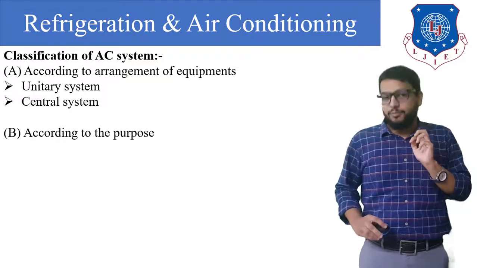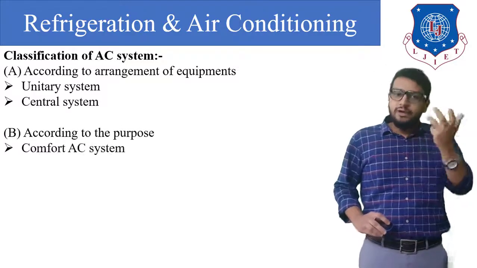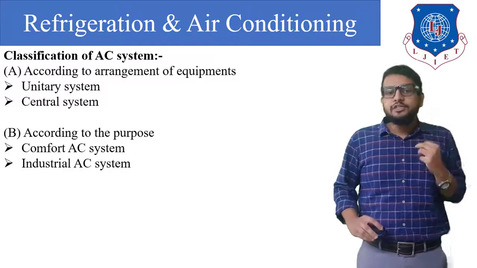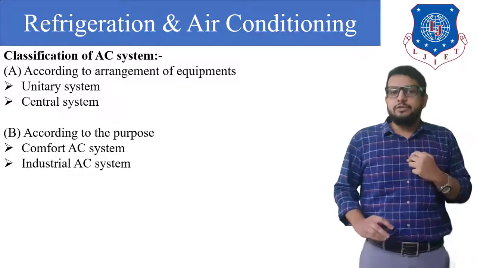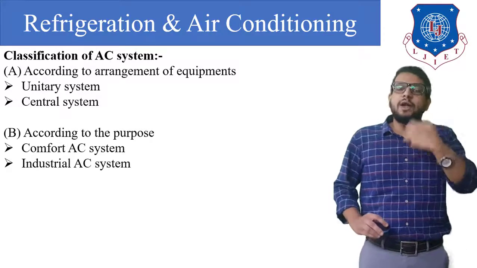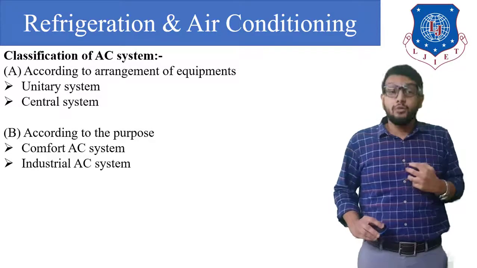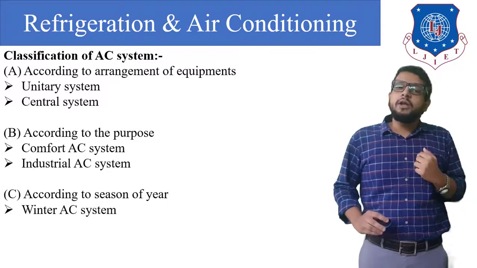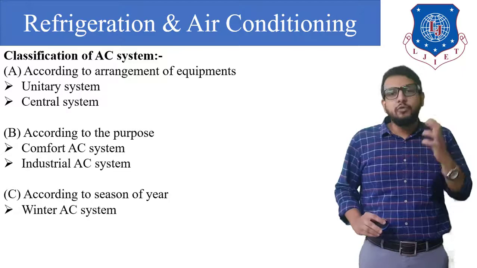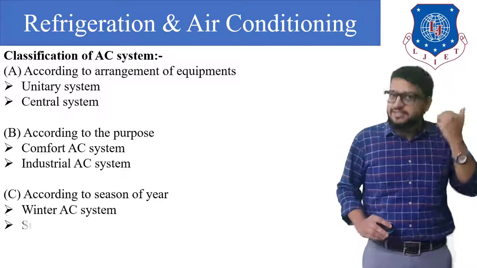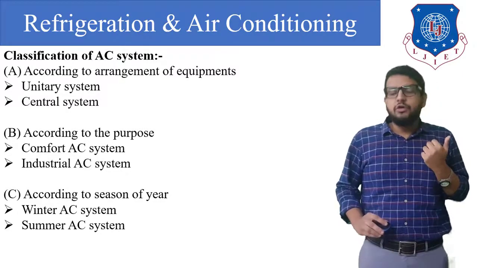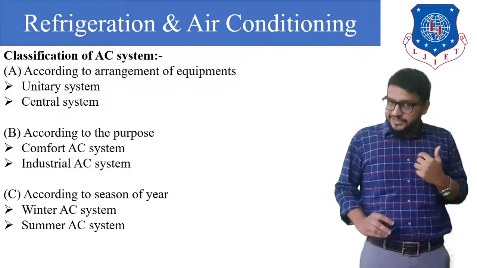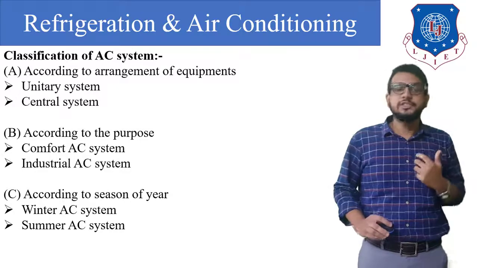Next is classification based on purpose. We have the comfort air conditioner system and the industrial air conditioner system. Comfort air conditioner system means our domestic AC, whereas the industrial system is quite different, in which we use a central system. Next classification is according to season of the year, which means in which season we are going to use it: summer, winter or monsoon. Based on that we have the winter air conditioning system and the summer air conditioning system.